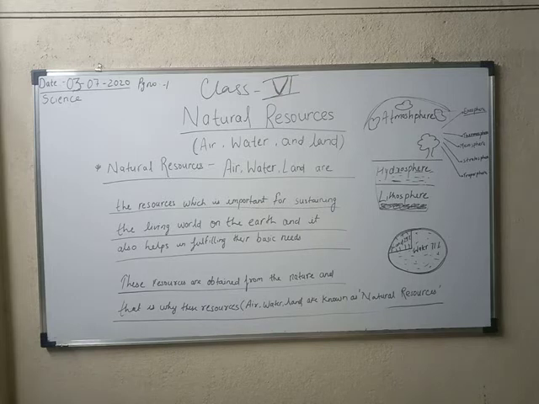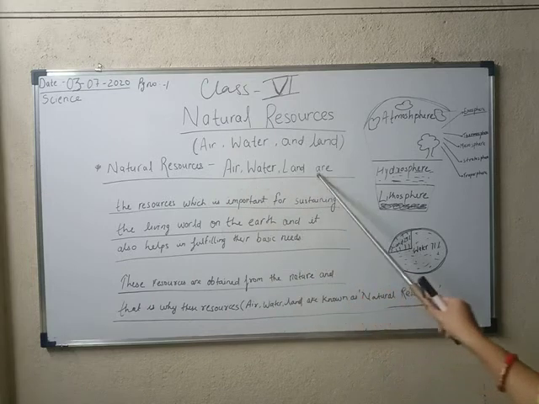So we also look upon these natural components in solid, liquid and gaseous form as resources. Why is it written like that, that it is found in all three states? Yes, in solid form, what we have seen: land is in a solid form. Sometimes you have seen glaciers, that is ice mountains, also in solid form. Water is in liquid form and air is in the gaseous form. So all the three states are found in these natural resources.